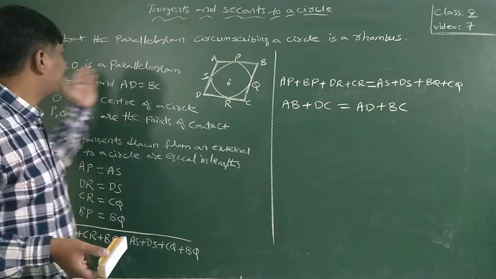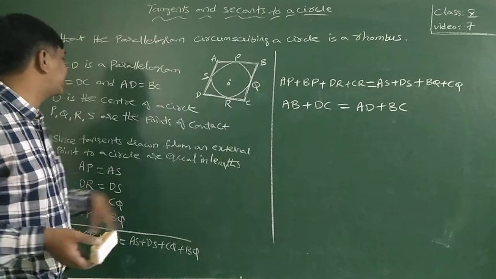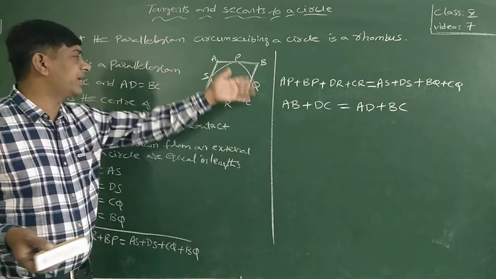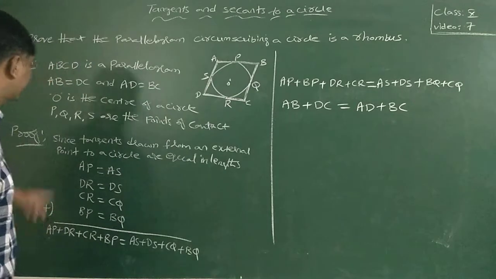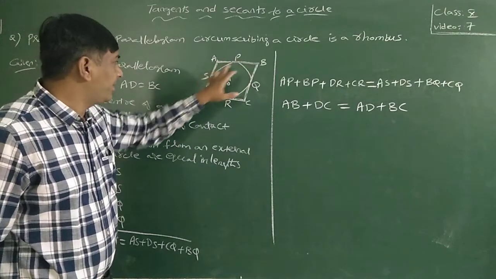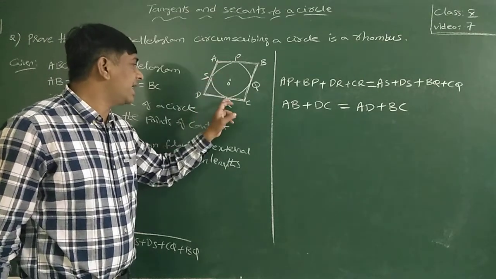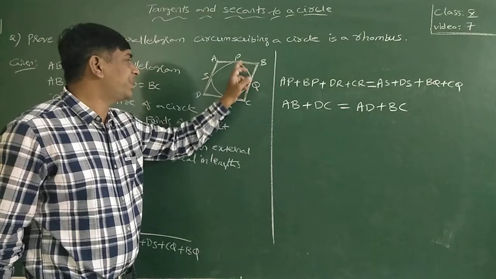Since ABCD is a parallelogram, AB is equal to DC, AD is equal to BC. O is the center of the circle, PQRS are the points of contact. Since tangents drawn from an external point are equal, AP is equal to AS, DR is equal to DS, CR is equal to CQ, BP is equal to BQ.